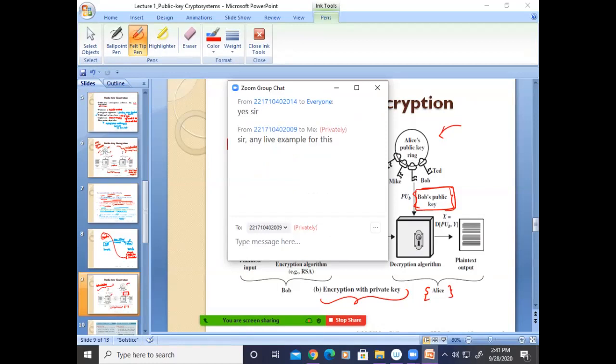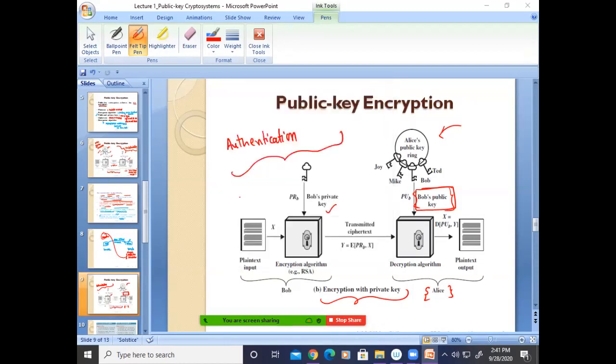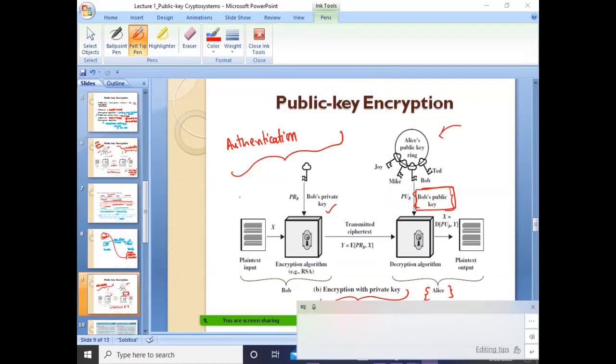Any live example for this? Live example. Anyone, please think.